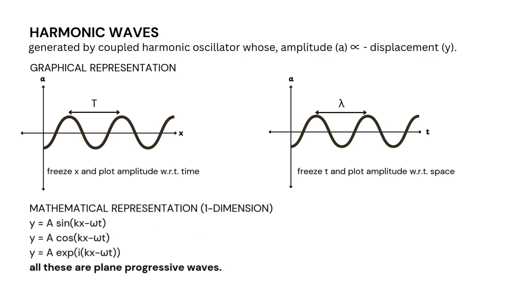Now, the mathematical representation in one dimension: this is the equation that we have known so far. y = A sin(kx − ωt), or y = A cos(kx − ωt), or y = A e^(i(kx − ωt)). So all of these are plane progressive waves.